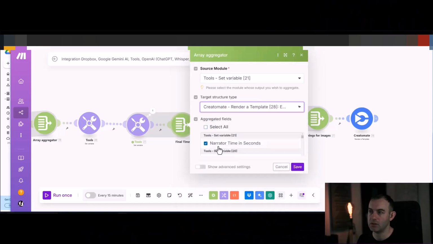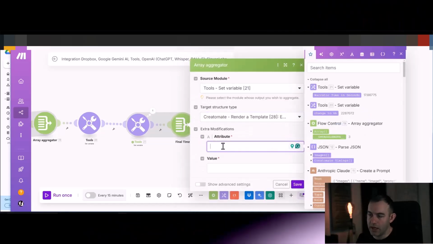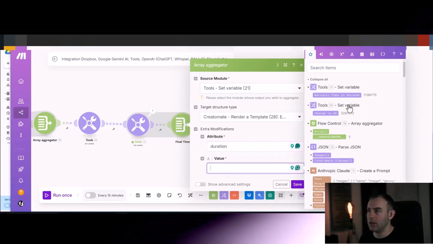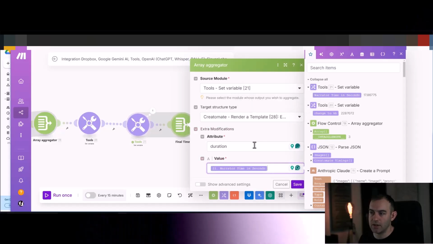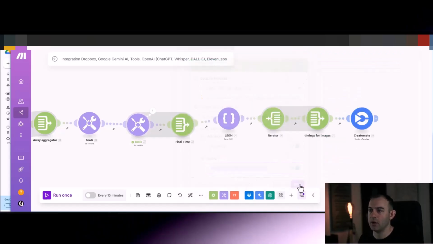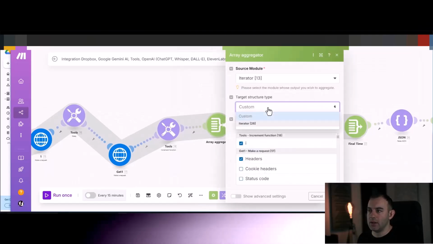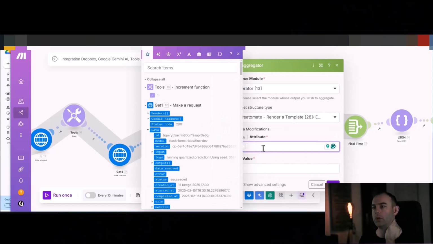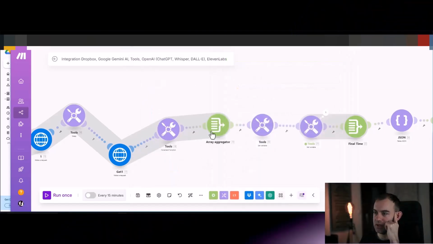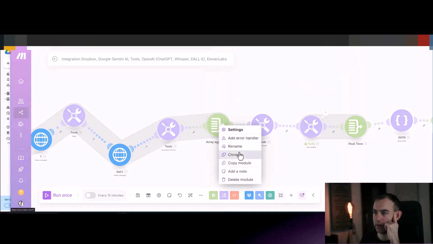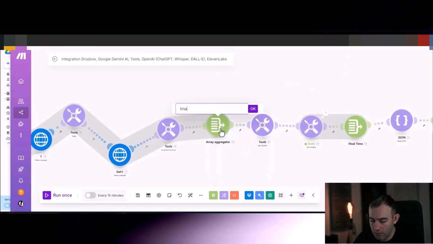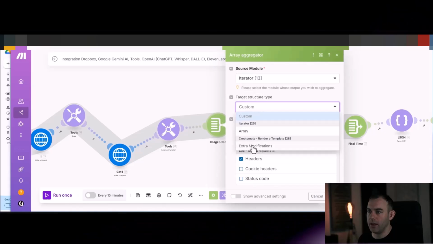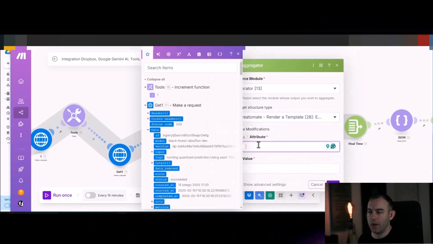Again, change the structure type, attribute. Okay, attribute here is going to be duration, and the value is going to be this. So 17.8 seconds this time, but it will calculate it every time. Now let's move back and select structure type to extra modifications, attribute. Let's do, what should we do? Okay, yeah. So this one is for providing the URLs. So let's change the naming for it. Image URLs.